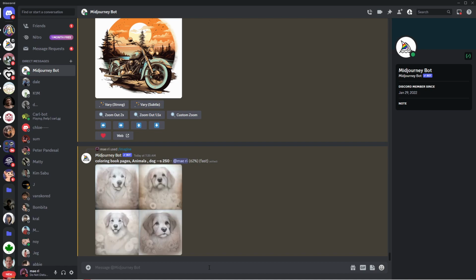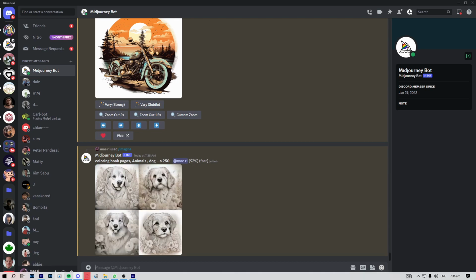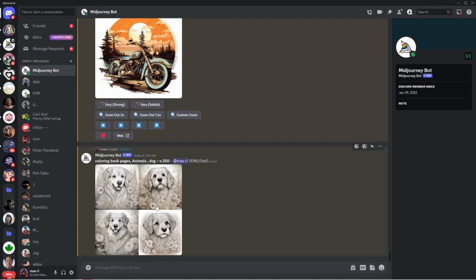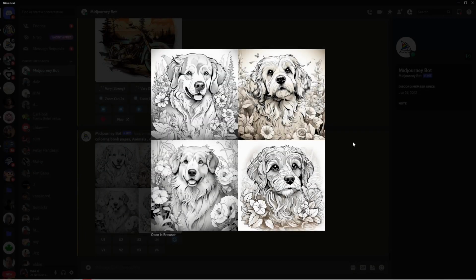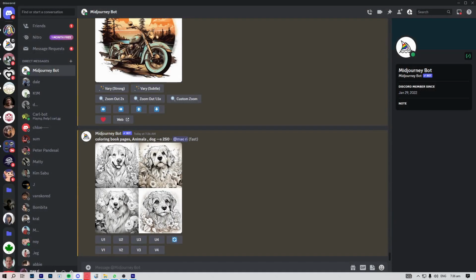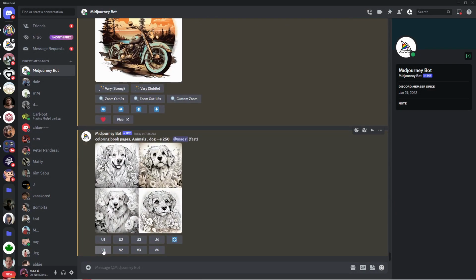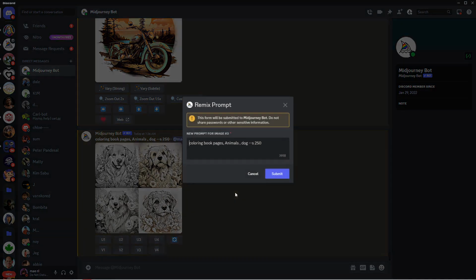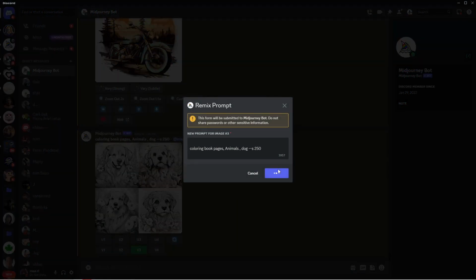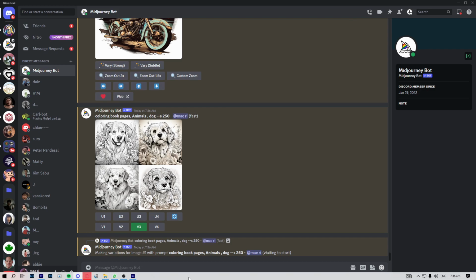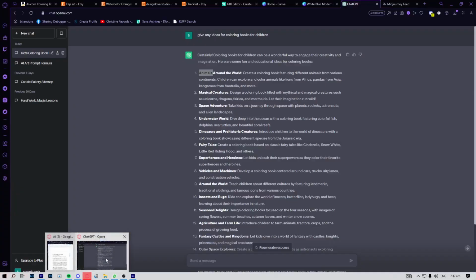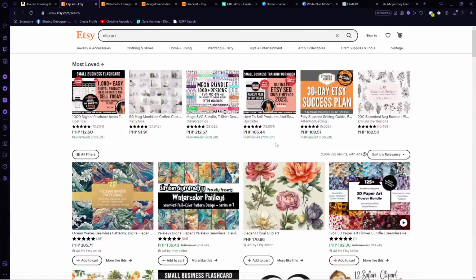And then below are the upscale buttons which will load the image alone. And if you don't want anything from the current images that you have, you can click on the refresh button to generate new pictures. Here below are the version buttons, this V1, V2, V3, and V4. So if you want another version of an image, click on their corresponding V number and it will then generate. Now after generating the picture, you can then save the pictures and compile it into a book.